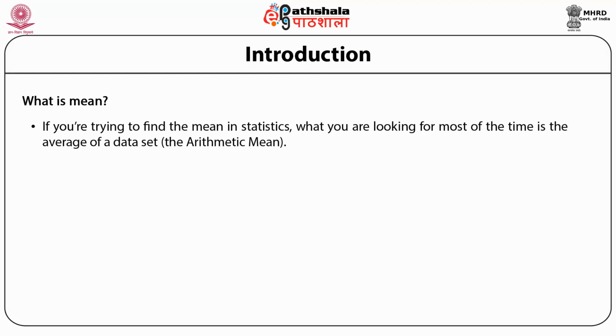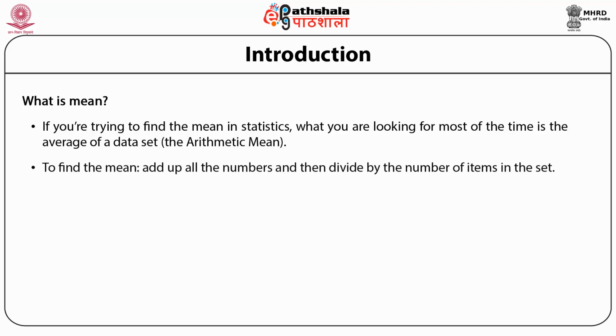If you are trying to find the mean in statistics, what you are looking for most of the time is the average of a data set, that is, the arithmetic mean. The arithmetic mean is the average of a set of data. To find the mean, add up all the numbers and then divide by the number of items in the set. For example, the average of 1, 2, 6, 8, 10 is 1 plus 2 plus 6 plus 8 plus 10 divided by 5, which is equal to 5.4.